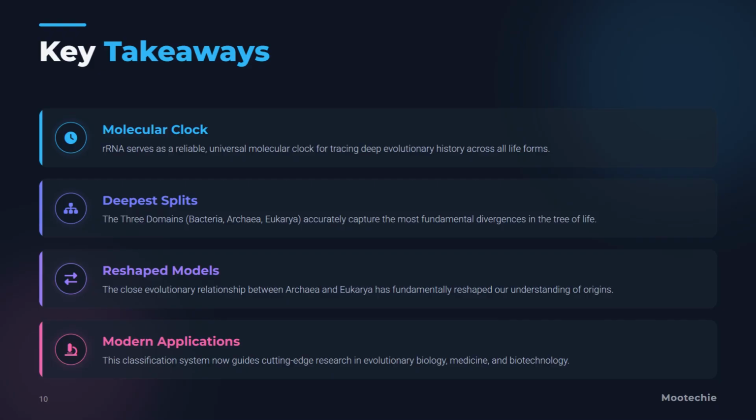Today, this classification system guides cutting-edge research in evolutionary biology, medicine, and biotechnology. These takeaways remind us of the core concepts, the tool used, the new map of life it revealed, and the ongoing impact this knowledge has across science.